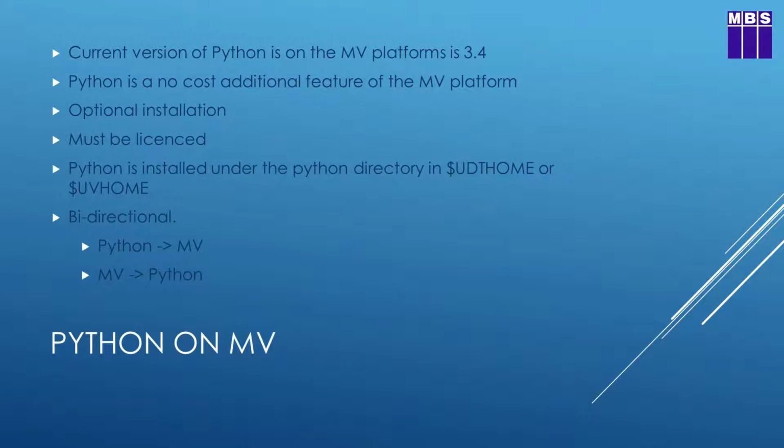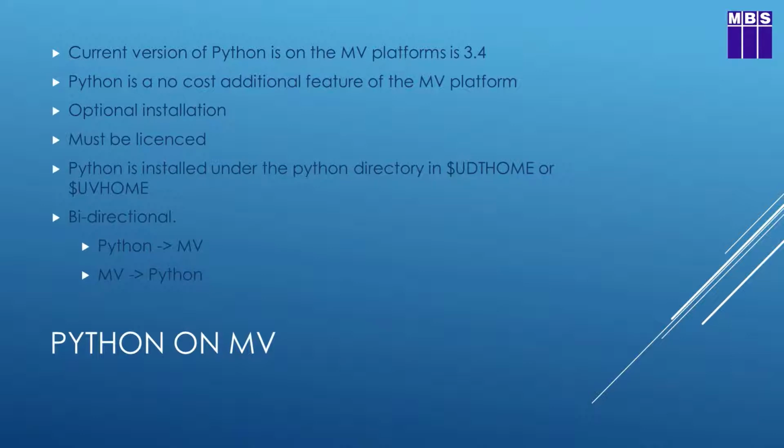Python is a no-cost additional feature to the multi-value platform. It's an optional installation, which means that you don't need to install it on your multi-value platform if you don't think you'll use it, but certainly you can install it and use it. It must be licensed to run. If you don't enable Python on your license, Python won't run, or you won't get connectivity to the multi-value databases. So it must be licensed, which just means that when you order your license, either from MBS or from your reseller, you just need to let us know that you want Python available on the license, and we can make that happen. There's no charge for it, but it must be licensed or it won't run.